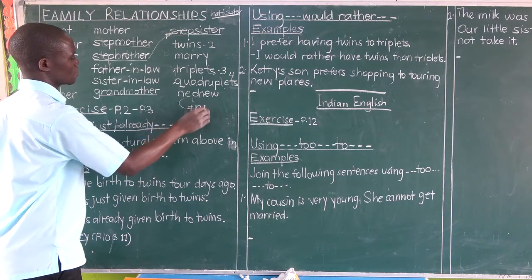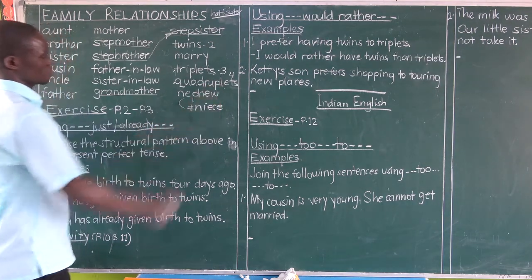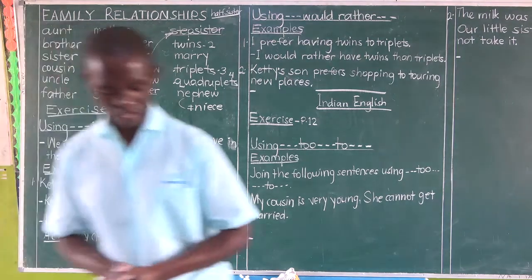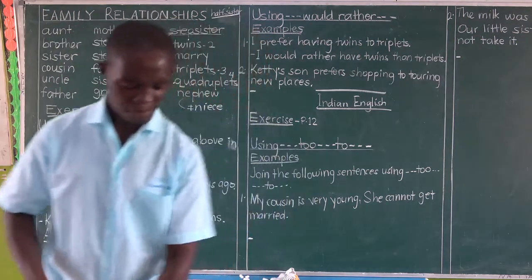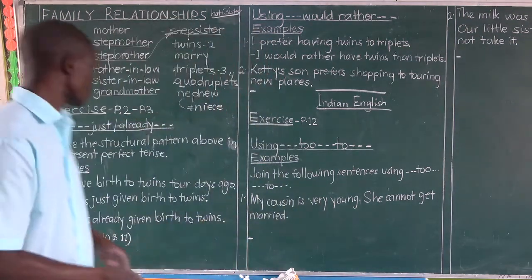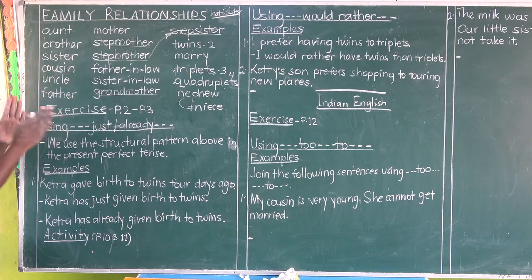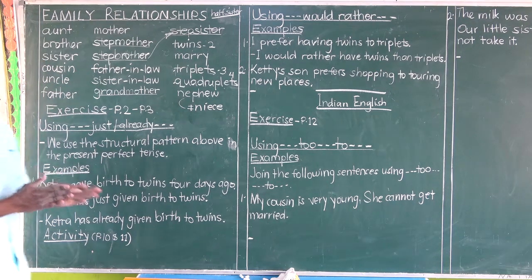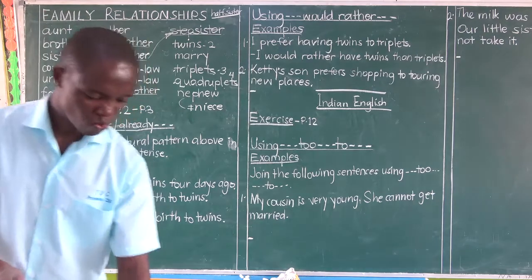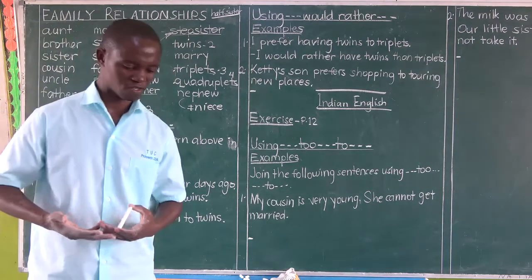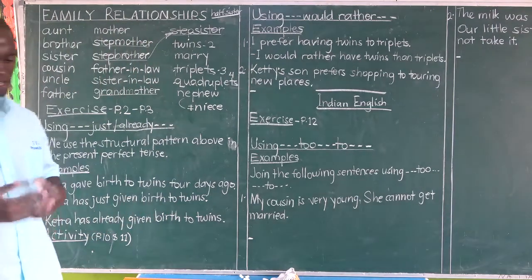I think that's what I can tell you about the new words. For other definitions, I refer you to the workbook, page 1 and page 2. We now go to an activity on page 2 and 3, connected to the very words the teacher has been talking about. Fill in the blank spaces with the correct words. Then rewrite the sentences giving a single word for the underlined group of words.